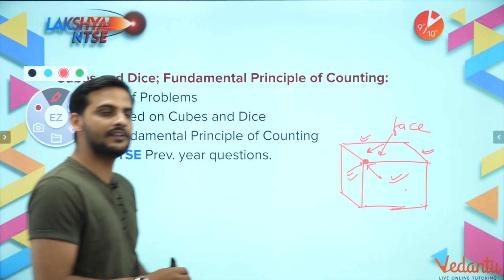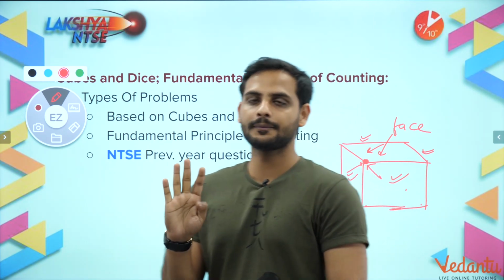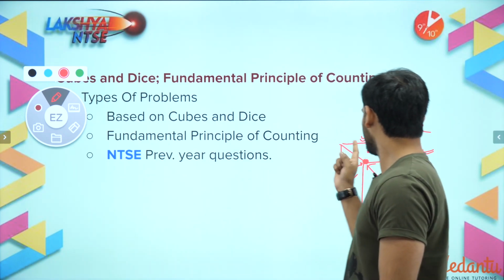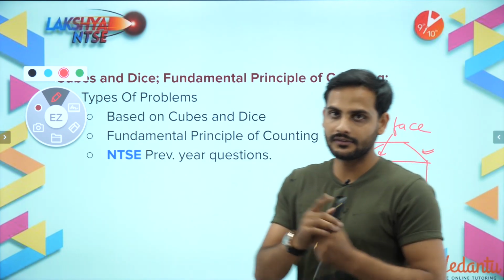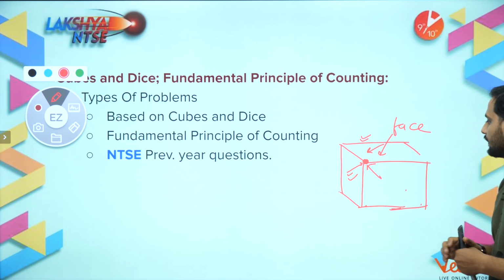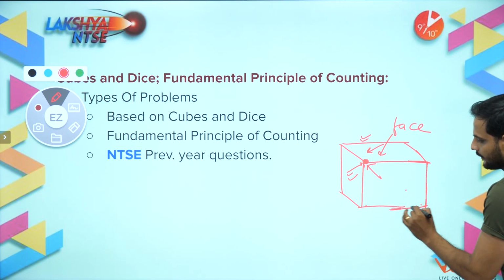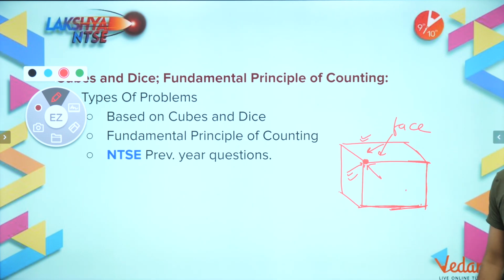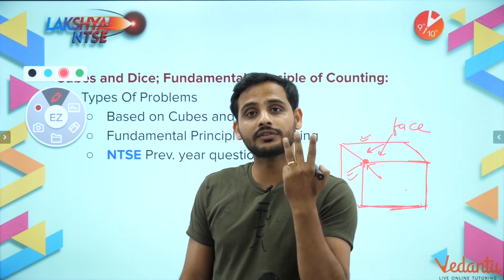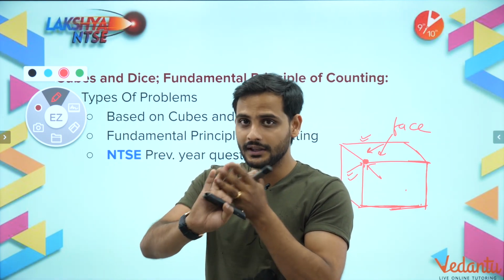So note these 2 things. First thing I have told you, every face is joined with 4 other faces. Second thing I have told you is every corner is formed by intersection of 3 faces. Now, the third and most important part is one face. If I give you, I have told you that every corner is made by the combination of 3 faces, and those 3 faces, this combination will be unique.